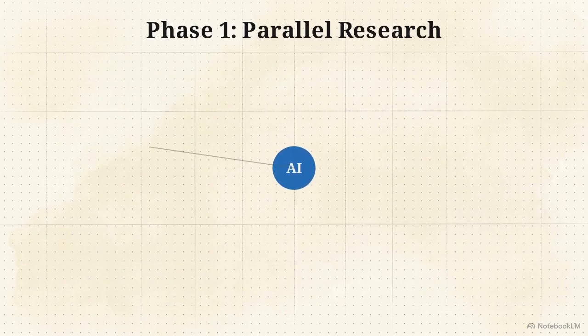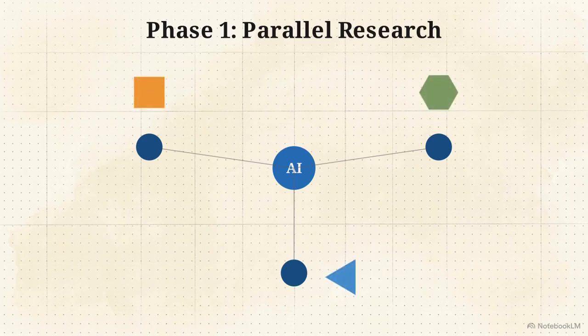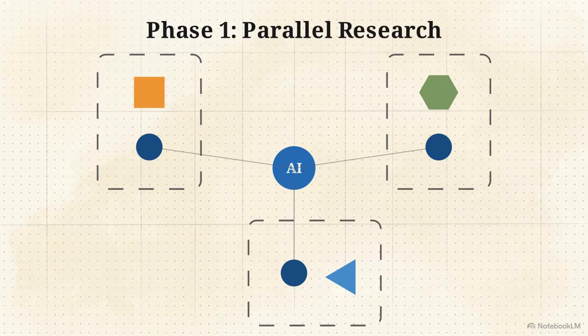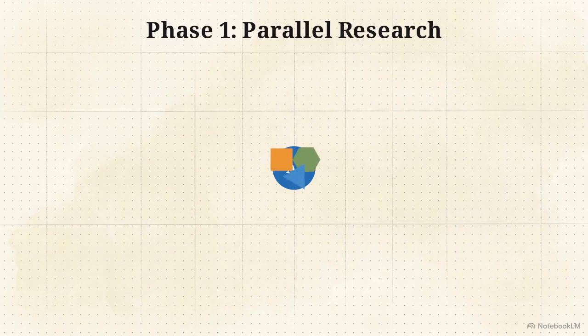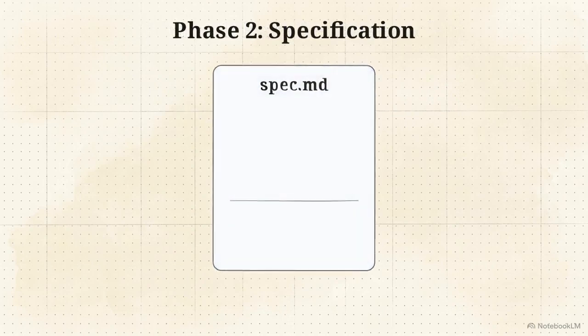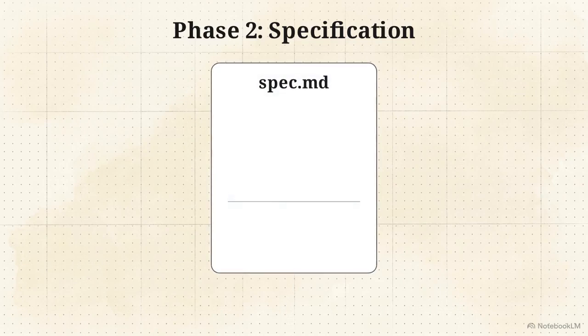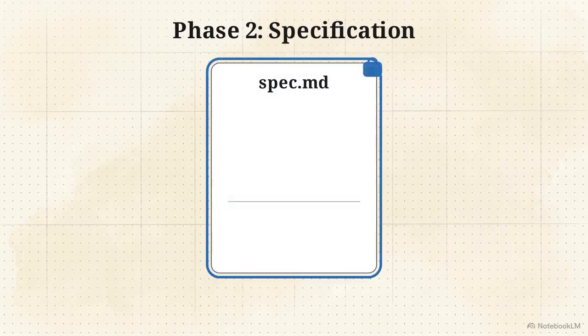Instead of a single thread, you direct the AI to spawn multiple independent subagents. They investigate different angles of your problem simultaneously. Because they operate in isolation, they return findings without carrying over bad assumptions from other parts of the project. Phase 2 is specification. You consolidate these findings into a permanent written document. This file acts as the explicit blueprint, detailing exactly how the system should behave and establishing measurable criteria for success.